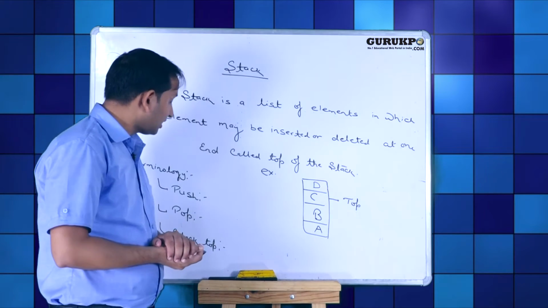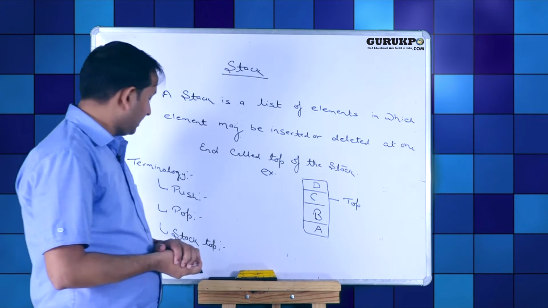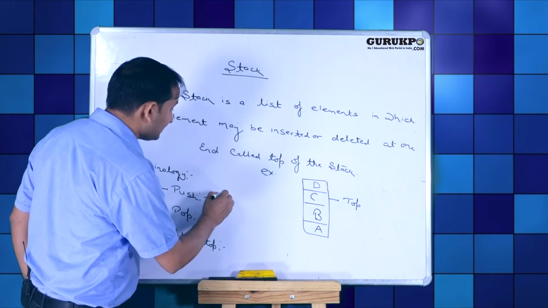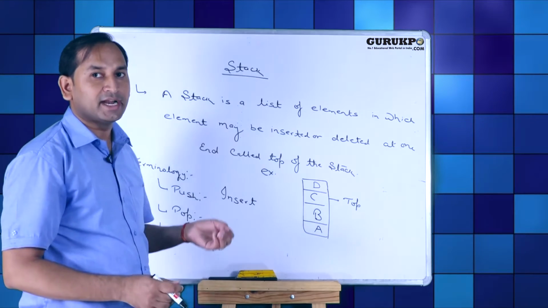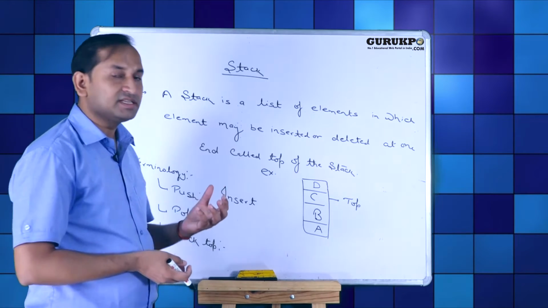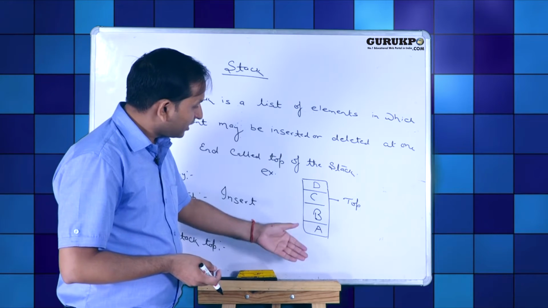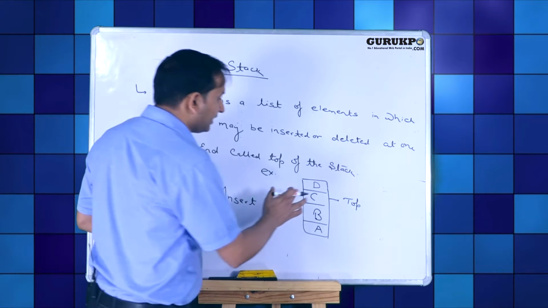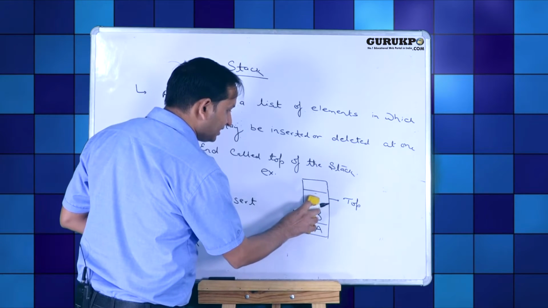There are terminology which are used in stack: push, pop and stack top. Push means adding a new data item into stack. Push means just like insertion. Inserting new data items into stack is called push. Second one is pop. Pop means deleting data items from stack. In this case, we have 4 elements A, B, C, D and we want to delete a particular element. First we have to delete D. Then we can delete C.